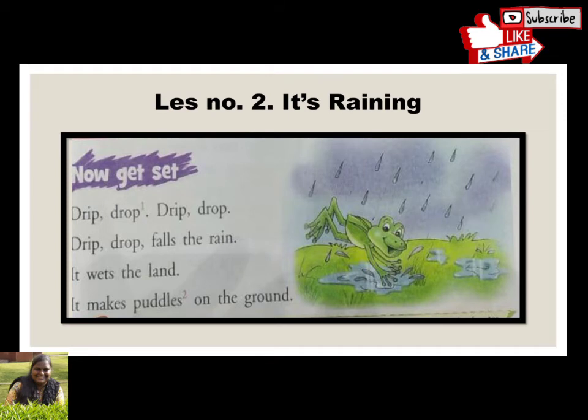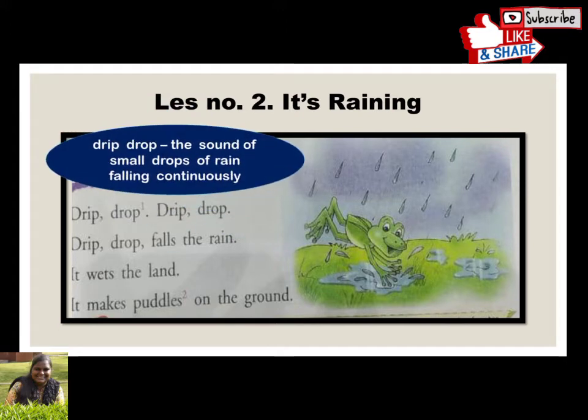It's raining. Let's read first. Drip, drop, drip, drop, drip, drop falls the rain. It wets the land. It makes puddles on the ground. Whenever you hear the raining sound, it falls like that only, correct? Drip, drip, drip. Correct. So what is this drip drop?